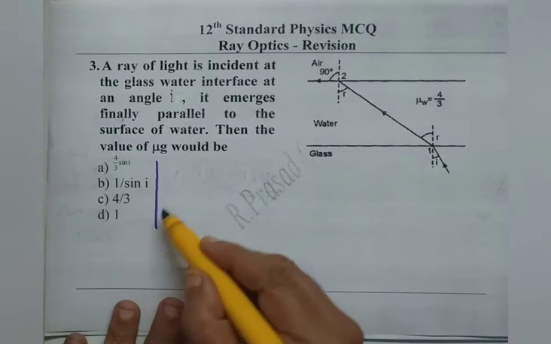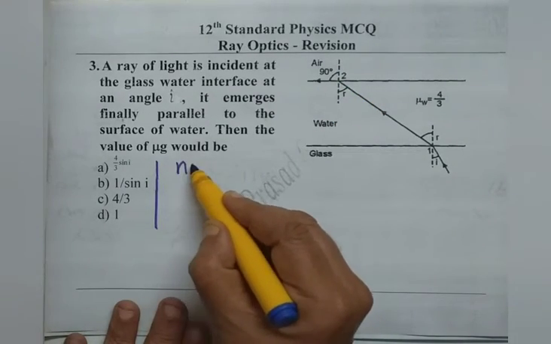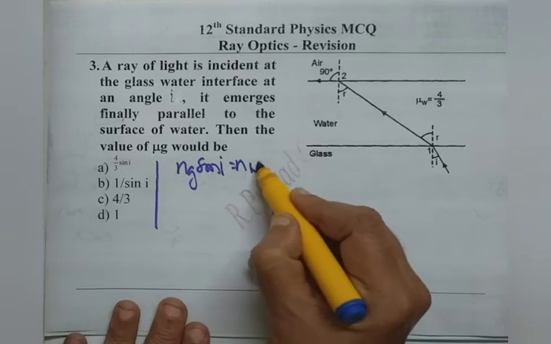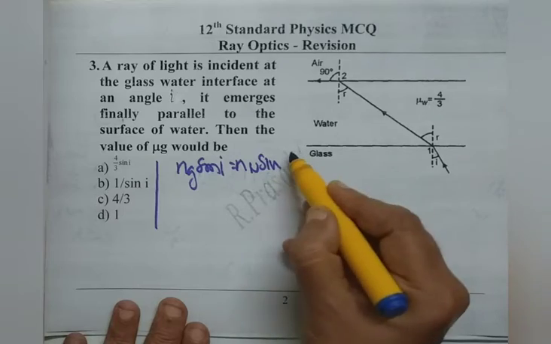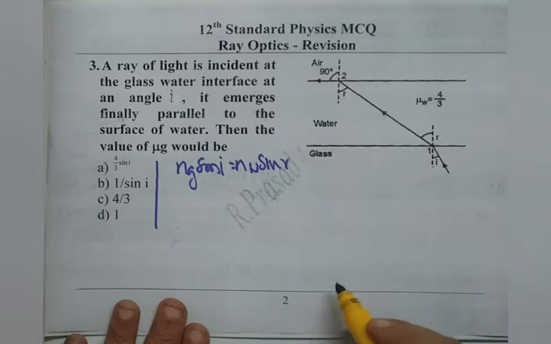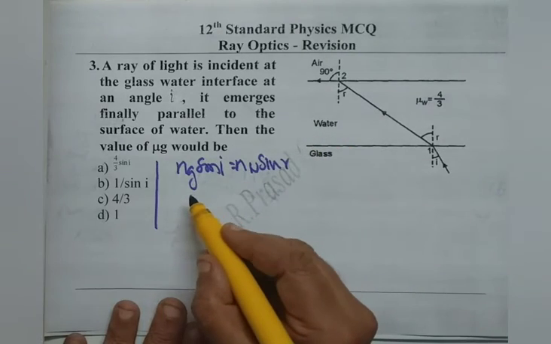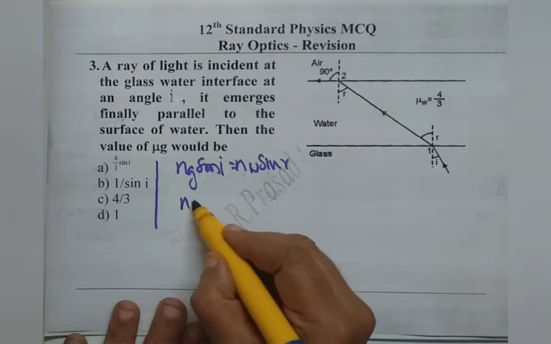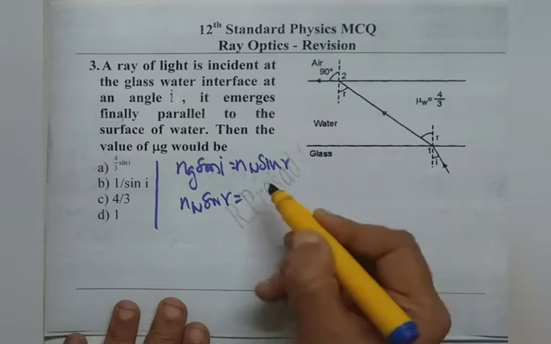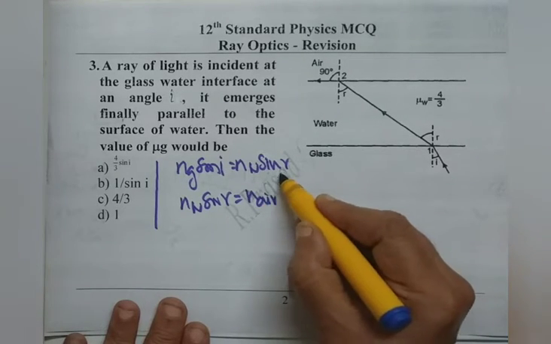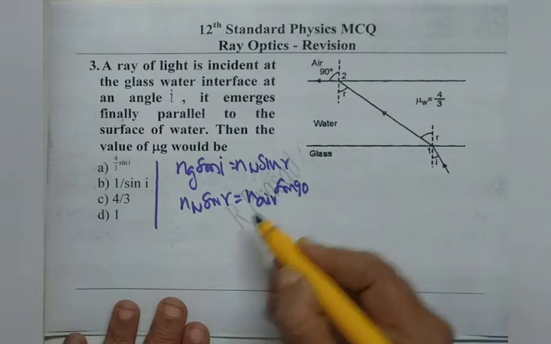For glass to water, I write Ng sin i equals Nw sin r. And observe, for water to air we write Nw sin r equals n air, that is 1, times sin 90.